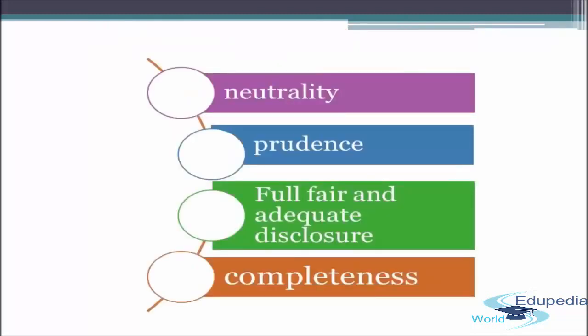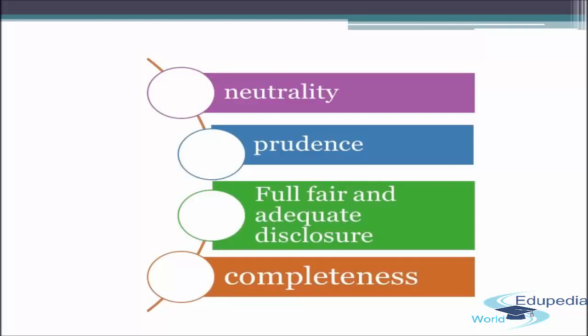Next characteristic is neutrality. We have already discussed in the characteristic of reliability that the financial statement should be free from error and bias. So this is the same thing. Neutrality means free from bias. The information presented in the financial statement must be neutral, that is, the accountant has not been biased in presenting any information.